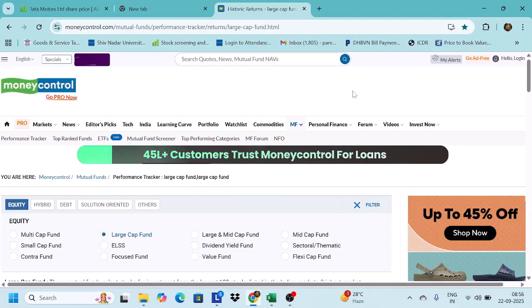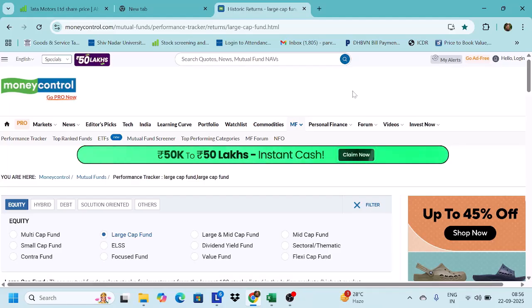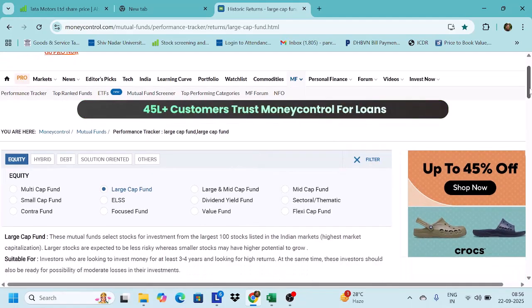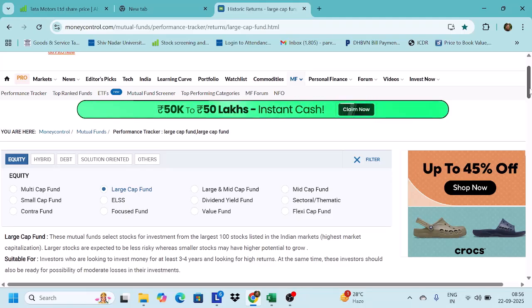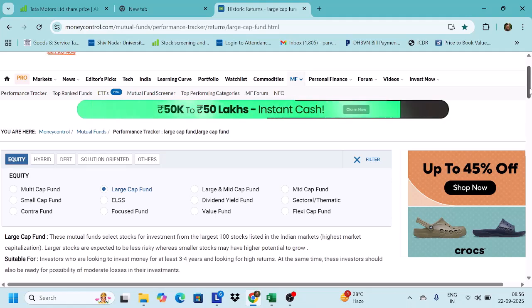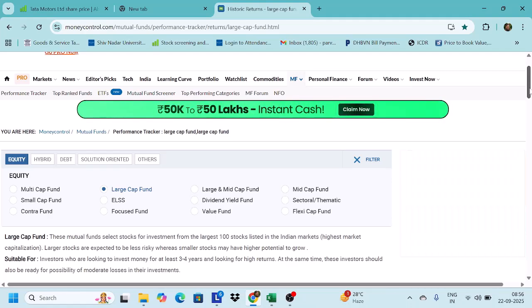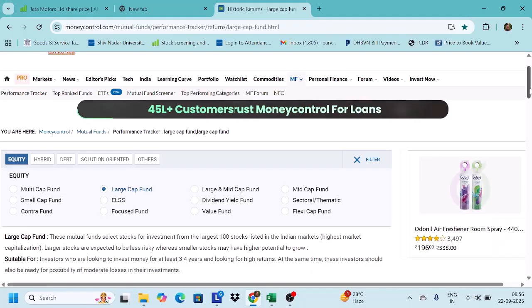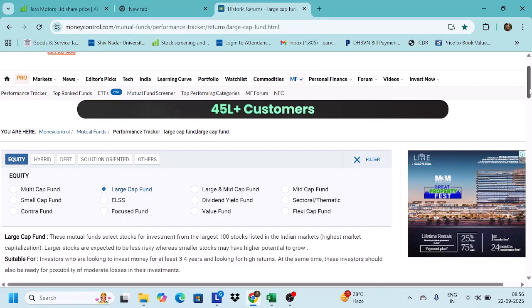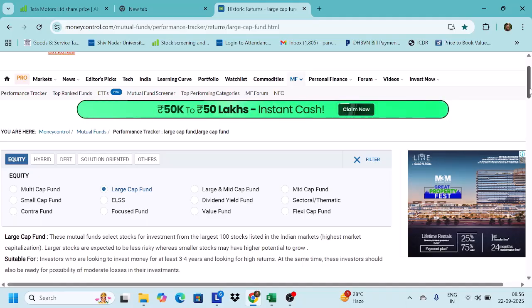Okay, so in today's lecture, we'll talk about mutual funds. In the last lecture, we covered that there are five kinds of mutual funds: equity, hybrid, debt, solution oriented, and others. This classification was given by SEBI way back, I think in 2017, and they wanted to streamline the mutual fund industry. So they said that henceforth there will be five kinds of mutual funds, so that the people who are investing have a clear idea where their money has been parked.